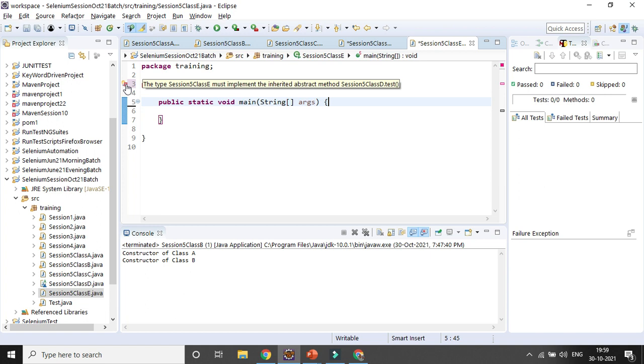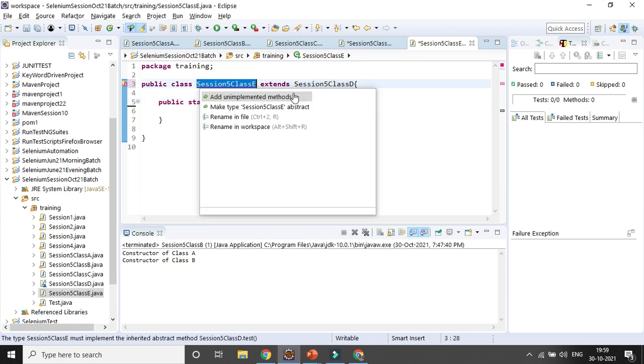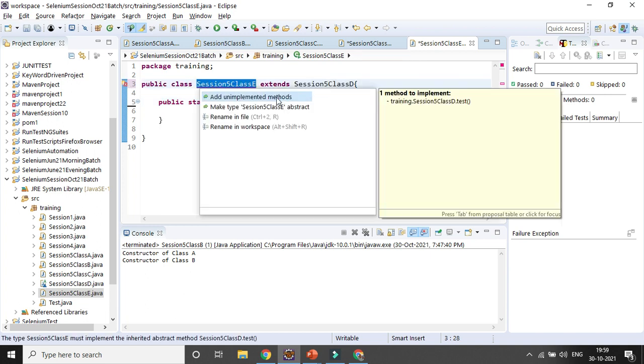If you want to extend an abstract class containing abstract methods, you have to implement all the unimplemented abstract methods in your child class, otherwise it will not allow you. If you click on it, it will give you suggestions. You have to use all unimplemented methods, meaning whatever abstract methods you defined in the abstract class. Immediately you can see it is getting added.